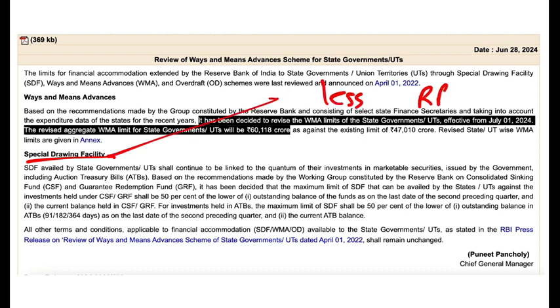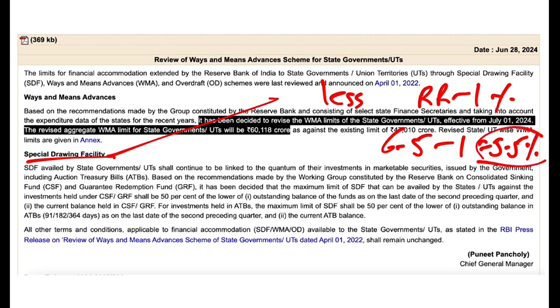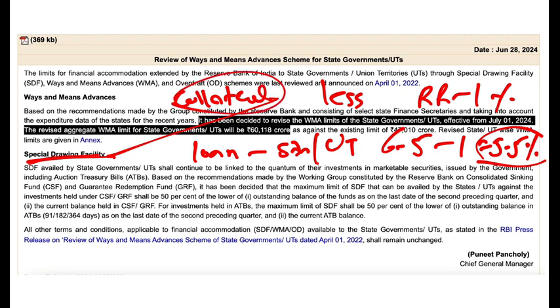Why? It is repo rate minus 1%. So 6.5 is the repo rate currently, but only 5.5% will be charged. Why is that? Because in the special drawing facility, the loan that is given to the states or the union territories by the RBI is against collateral. So what is the collateral? The government securities. So every state of India has a share in government securities, right?